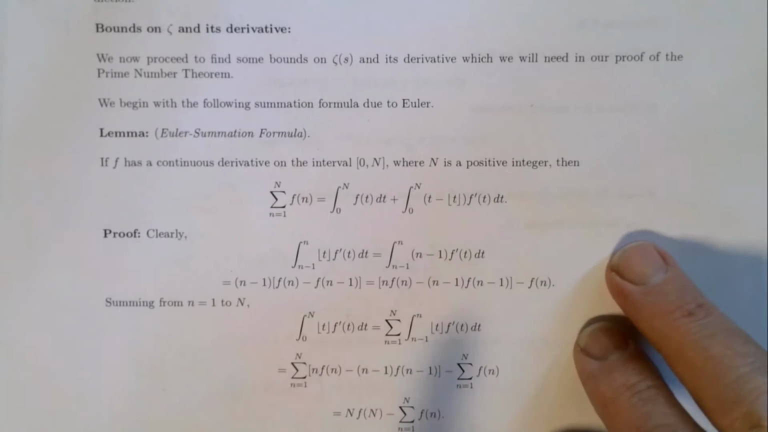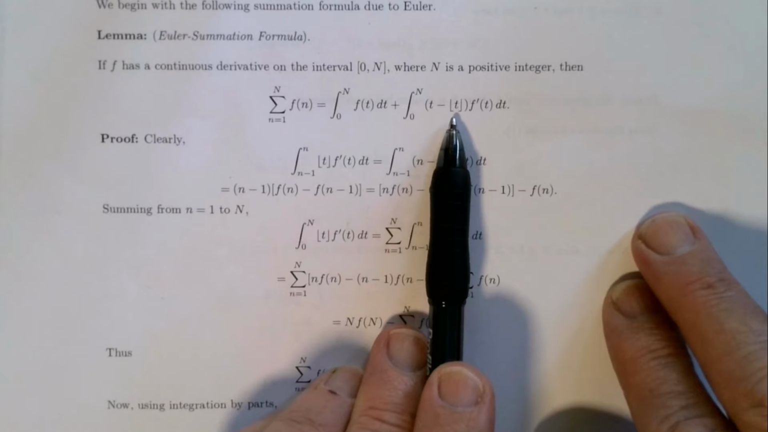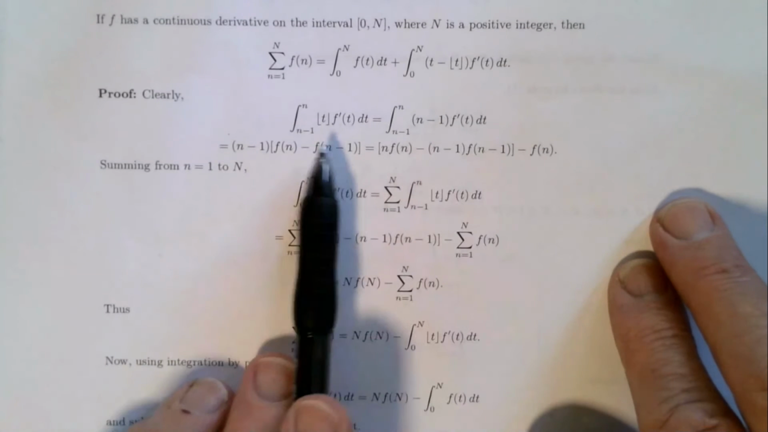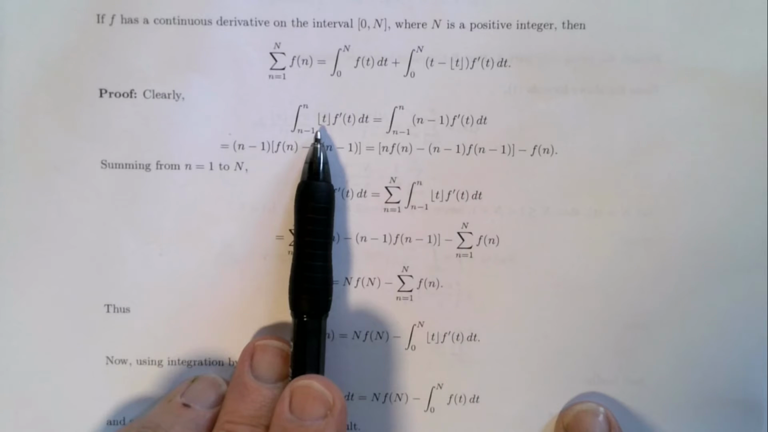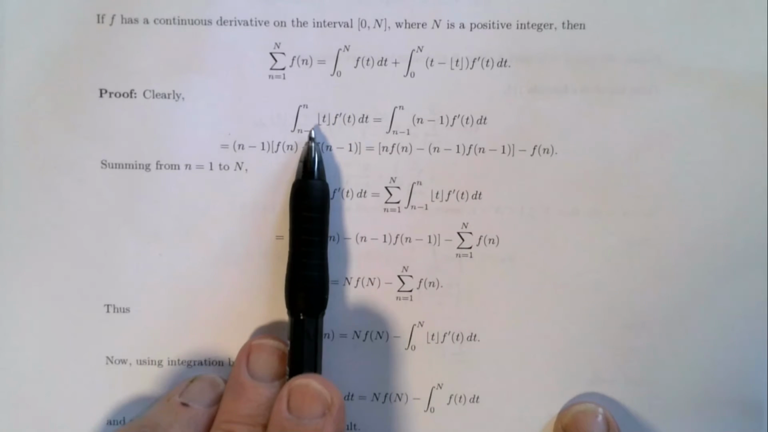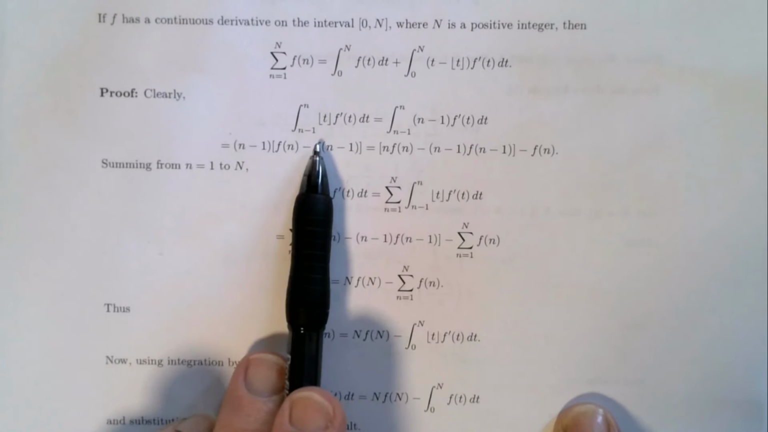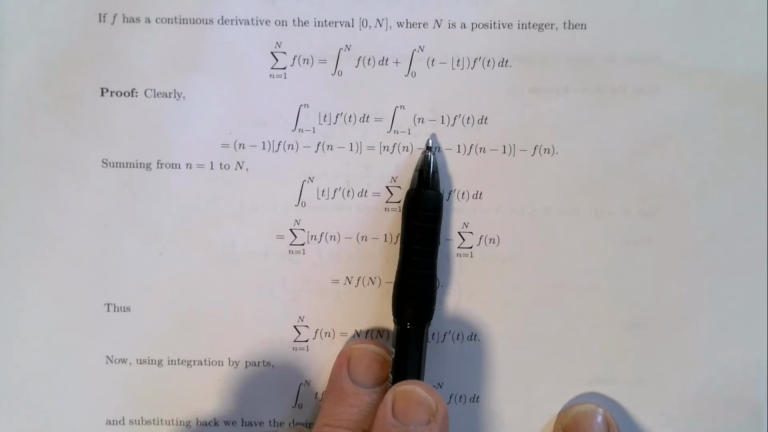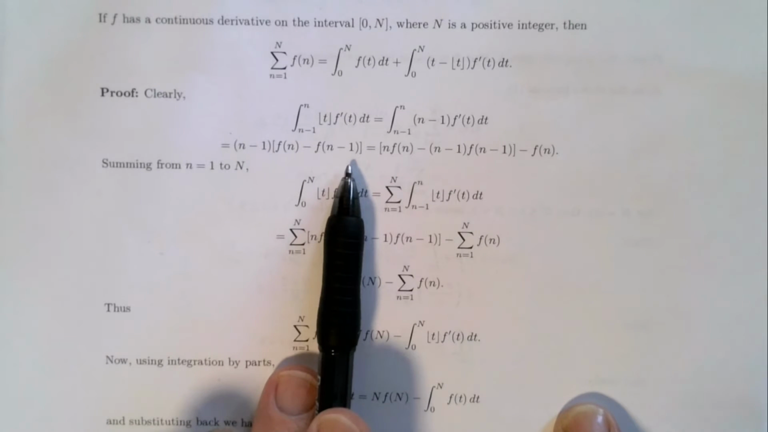Now, just to give a quick proof as to how this works, we begin by looking at this term, the floor of t times f dashed of t, and so there it is. You can turn the floor of t into just n minus 1, because t is on the interval between n minus 1 and n, so its floor is going to be n minus 1 on that interval. And the point is now you can actually integrate this and get this expression, just a straight integration.